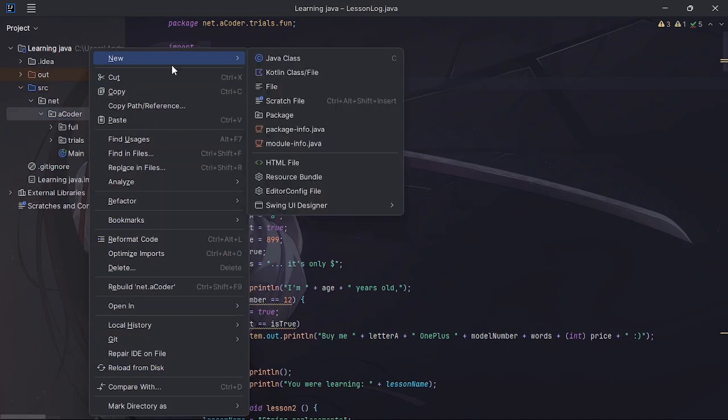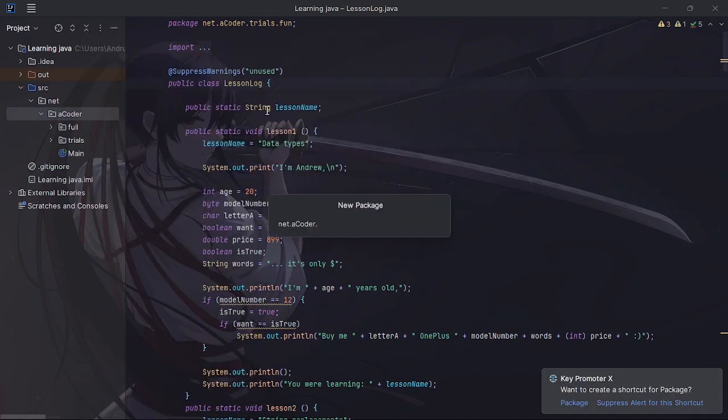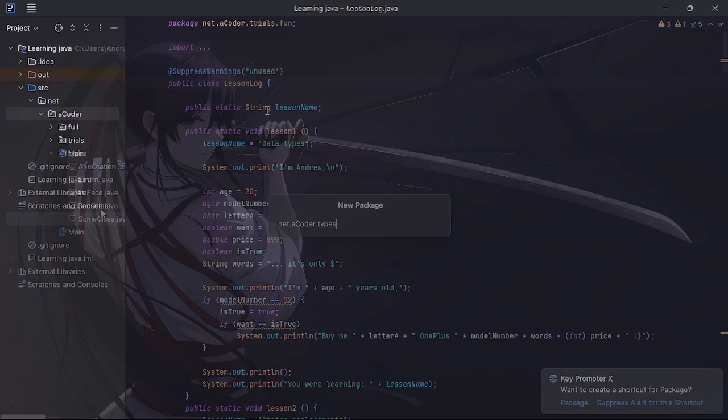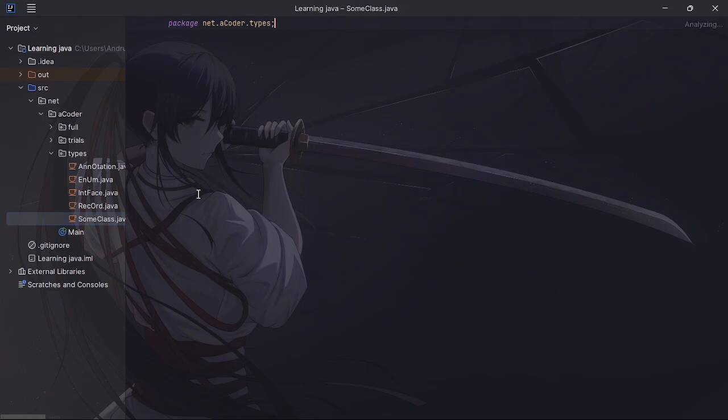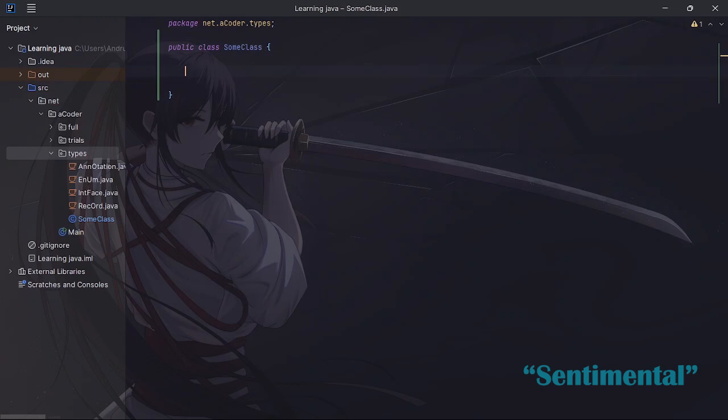Let's first create a new package. We're gonna call it types. So we're gonna start with the class. Okay, that's probably the most common one, and I'm sure that everyone is pretty much familiar with this. So we can have public class SomeClass. All right, here we are. And yeah, I'm sure you guys already know how classes work by now. I mean, it's the thing we've been dealing with since day one.